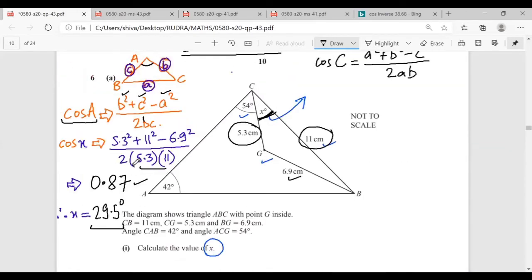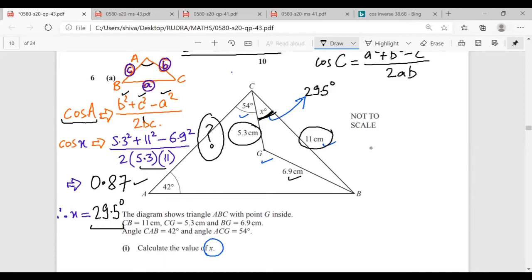So when we need to calculate AC, Mr. Rudra, what do you think? How can we calculate AC? We have angle ACB.